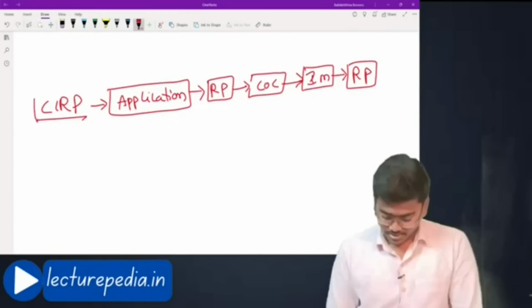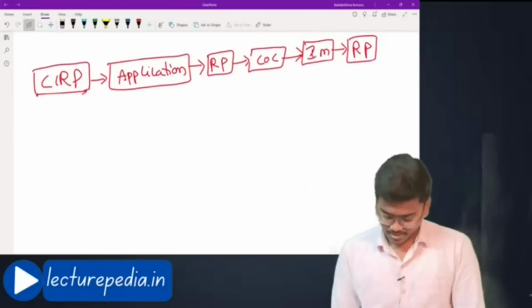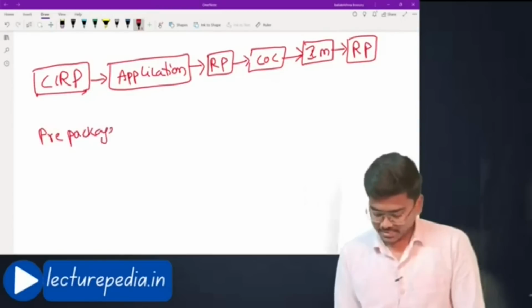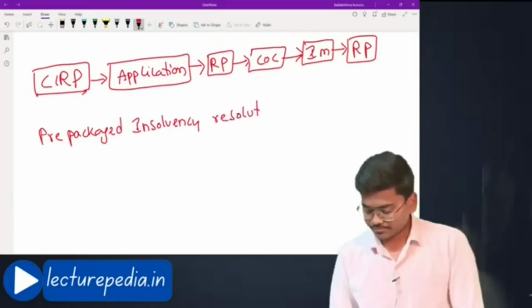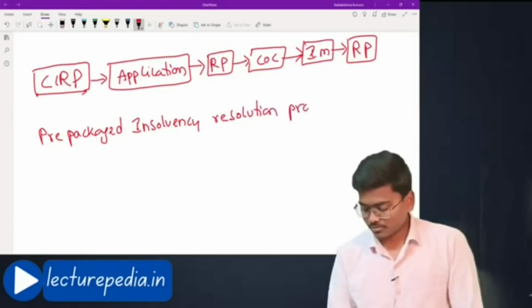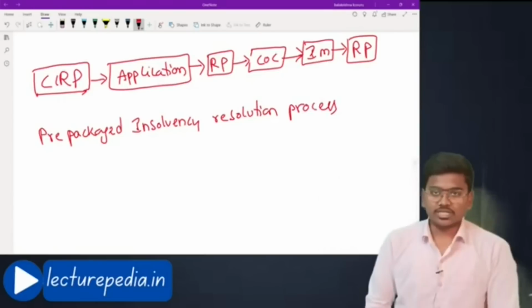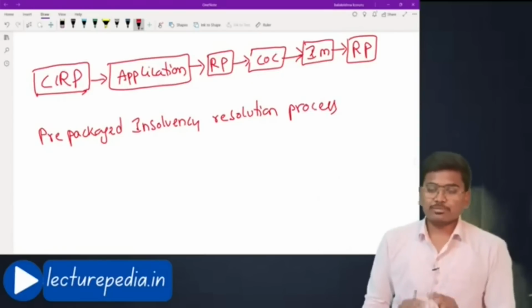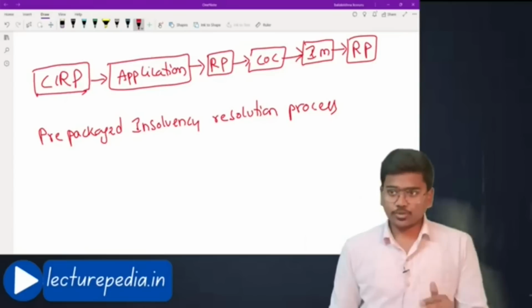But under the pre-packaged insolvency resolution process, I will be taking just 15 to 20 minutes. In that time, I will give you an idea of this entire PPIRP. After that, we will read the provisions.